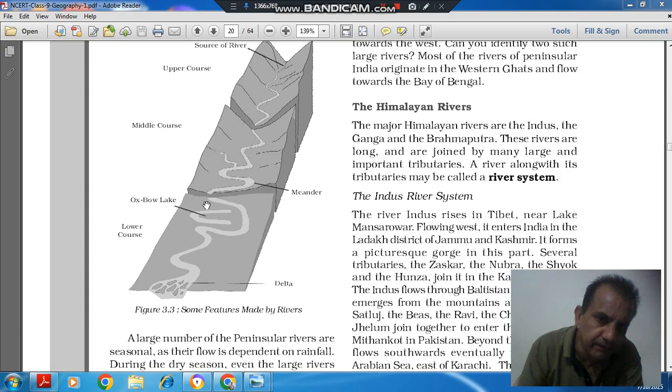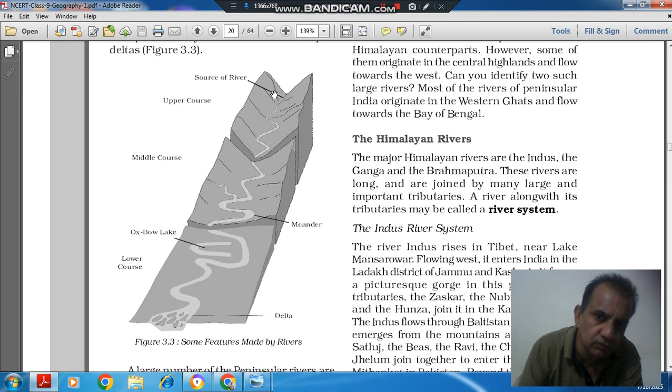This is your meander, and this is your oxbow. So this is the source of the river, upper course, middle course, and lower course, and these are the deltas. Okay.